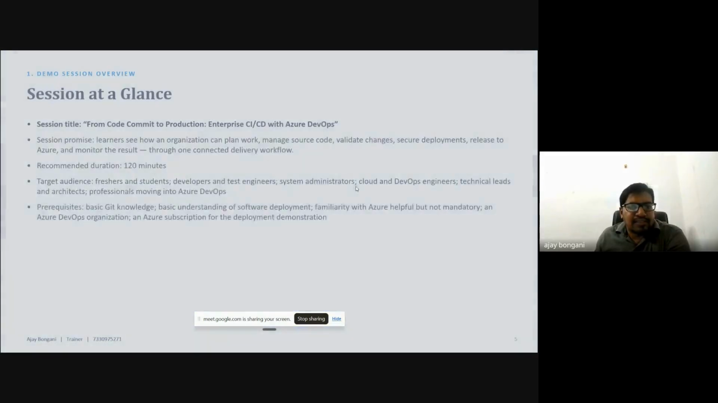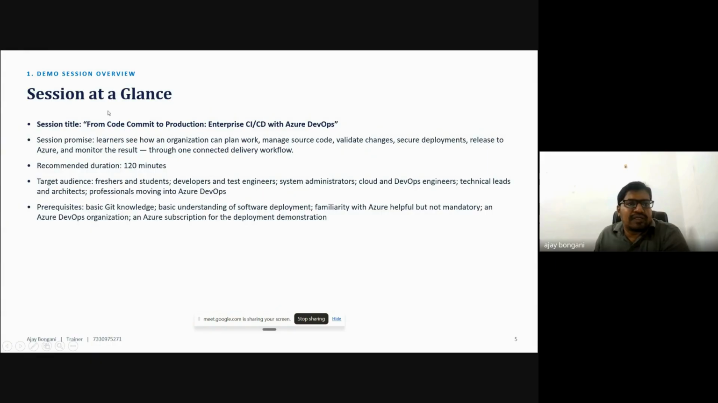So here it is. First, what exactly is the session? It is from code commit to production: entire enterprise CI/CD with Azure DevOps. How exactly is Azure DevOps used? In this, learners see how an organization can plan work, manage the source code, validate the changes, and do secure deployment. So these are the things.